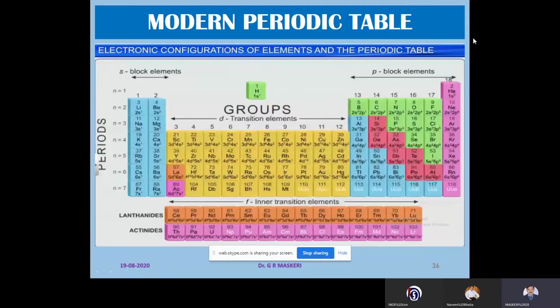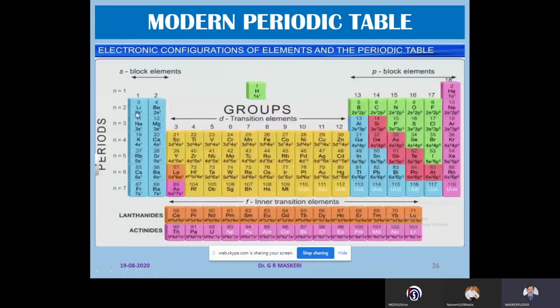The 18th group elements are called noble gases, and they are kept separately at the right-hand side of the periodic table. Fluorine, chlorine, bromine, iodine, the 17th group elements, are called halogens because they are sea salt formers. And the 16th group elements, oxygen, sulfur, selenium, tellurium, and polonium, are called chalcogens because they are ore forming. And the 15th group elements are called pnictogens. These are the names which are given to the elements of the groups.